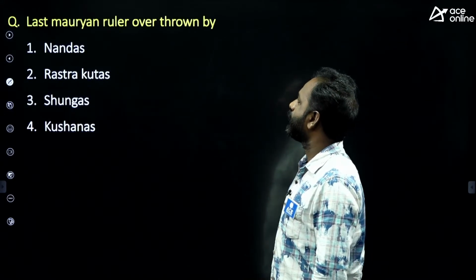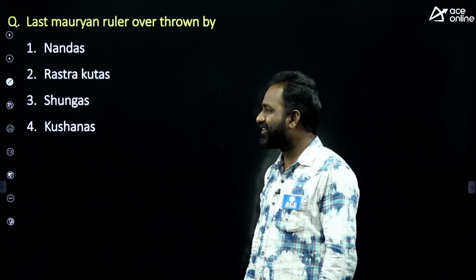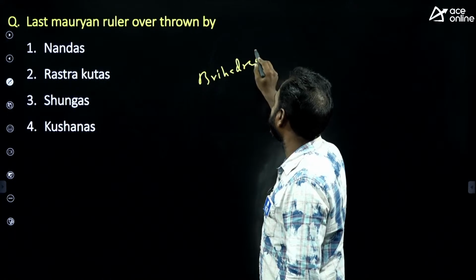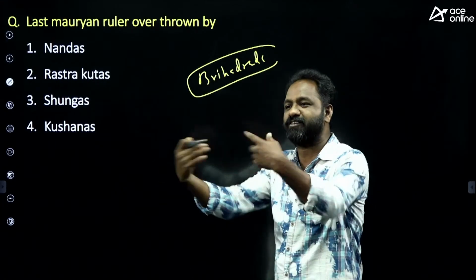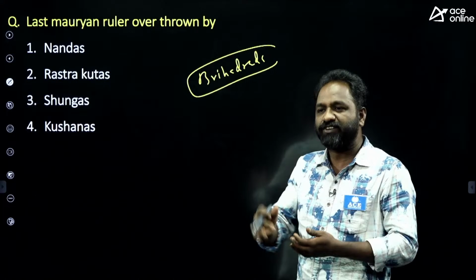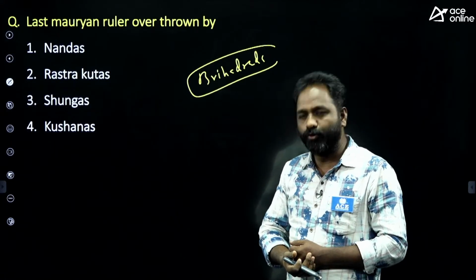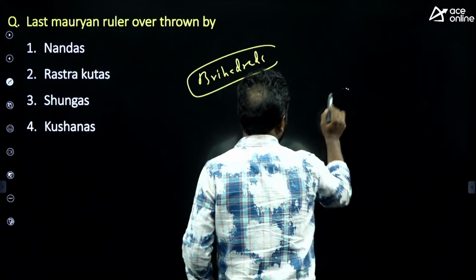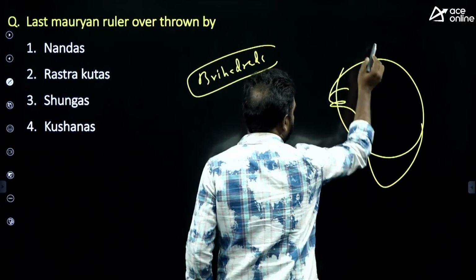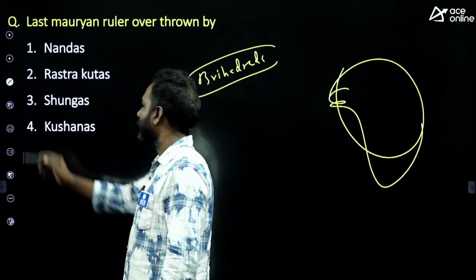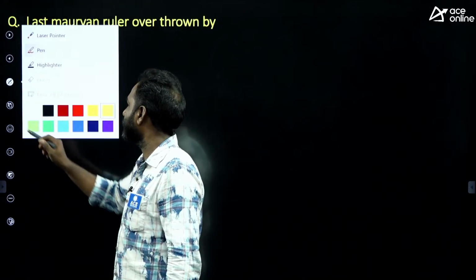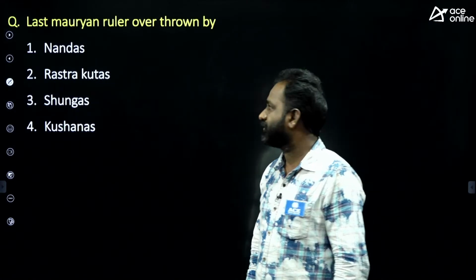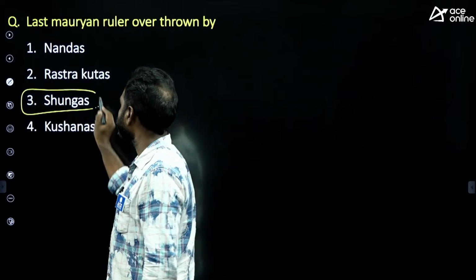Next, the last Mauryan ruler was overthrown by whom? Who was the last Mauryan ruler? Brihadrada. He was overthrown, meaning defeated, by someone else. Which dynasty's person ended the Mauryan dynasty? The Mauryans ruled almost the entire India. Nanda, Rashtrakuta, Shunga, Kushans. The answer is Shunga.